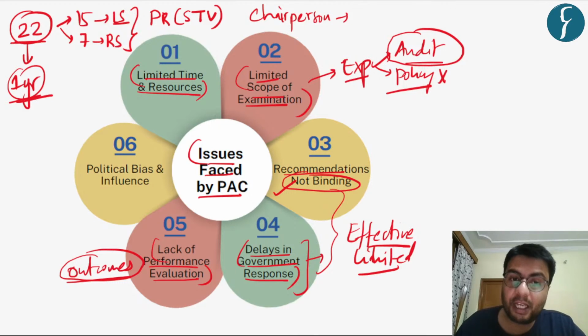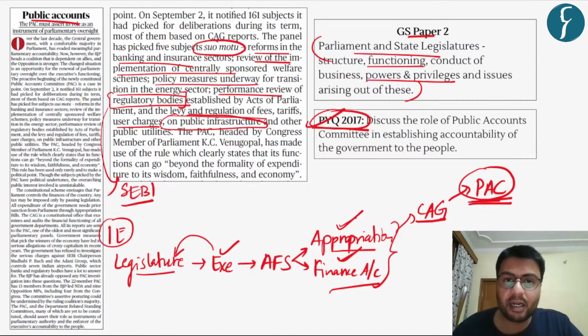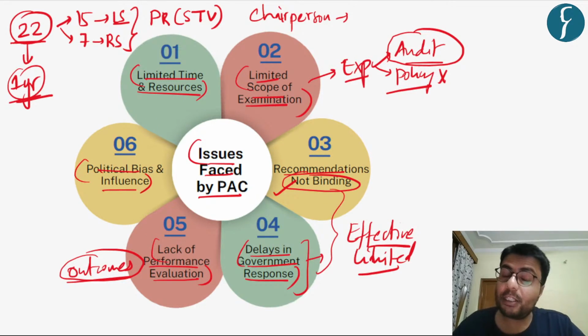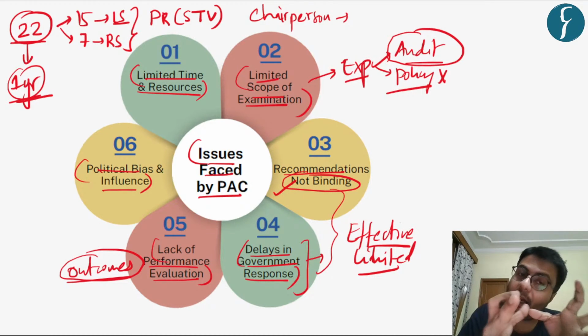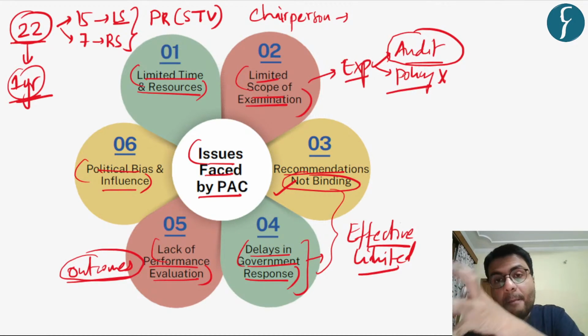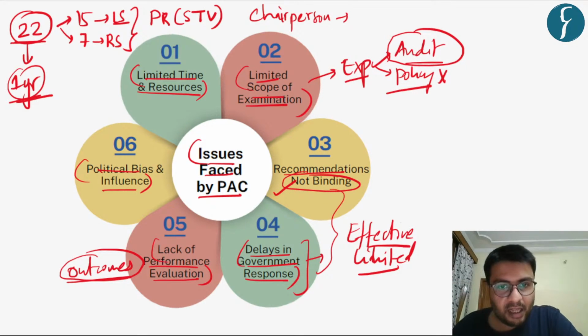But in practice, we have seen that political bias and influences have played a key role in the deliberations of the committee, which you can see quite clearly from the subjects picked up by it, as these subjects are the weak points of the government. So political influence plays a key role in the functioning of this committee, which sometimes can go against the effectiveness and unbiased nature of the committee proceedings. So these are the sum total of the issues faced by the Public Accounts Committee.